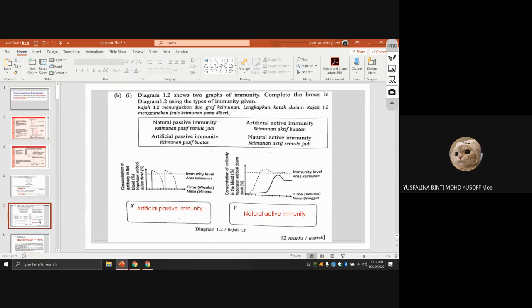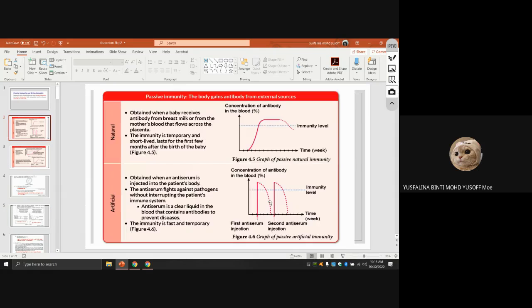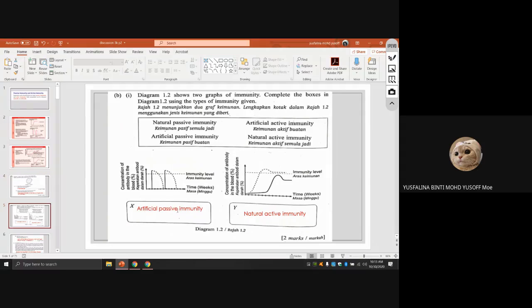The next one is diagram 1.2, which shows two graphs of immunity. Complete the boxes in diagram 1.2 using the types of immunity given. You can see this one is only temporary, this is actually for the anti-serum. So the first one is artificial passive immunity. You already know that this drug is only temporary, and temporary must be passive immunity. For this one, this is natural active immunity.